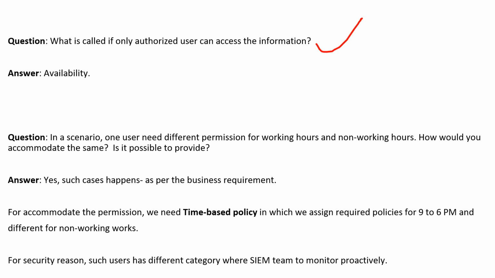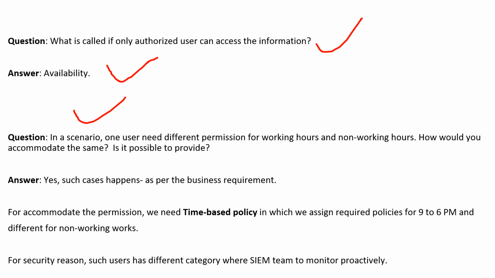What is it called if only an authorized user can access the information? So guys, this answer is very simple, but one should know exactly what the question is asking, and availability is the correct answer.